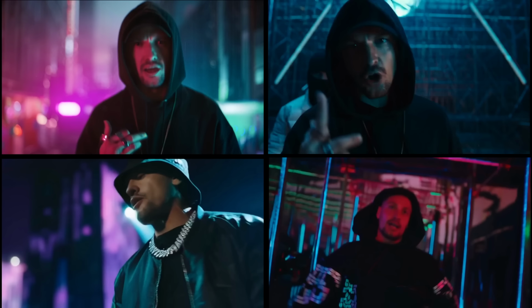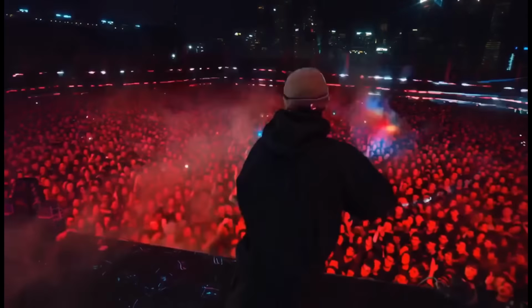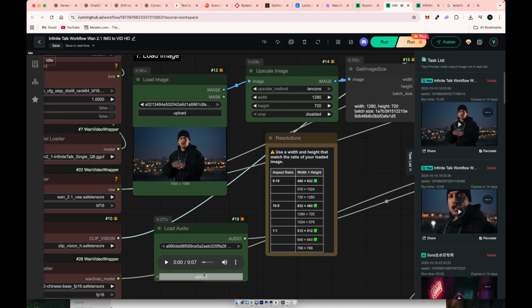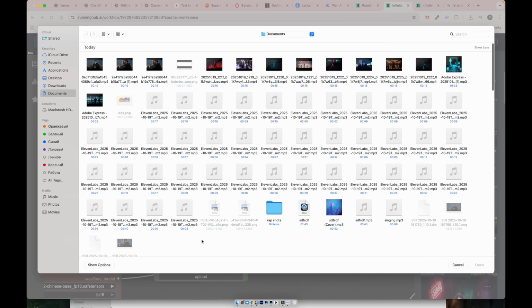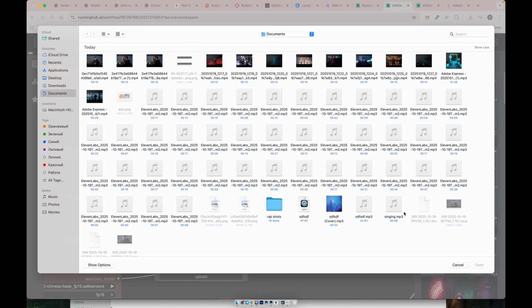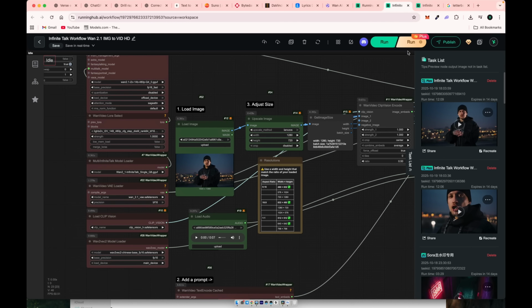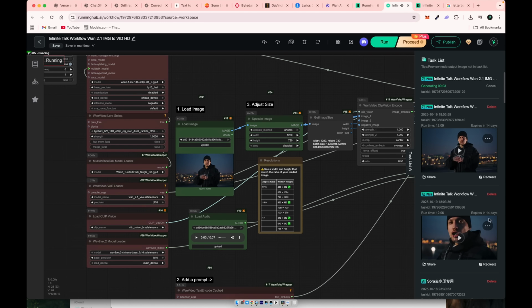Now take as many shots as you want directly from your Sora 2 video and repeat the same process, adding lip sync parts wherever they fit best. I also attached the free WAN workflow that you can run locally on your PC or RunningHub. If you're not sure how to use it, check out my previous tutorial on my channel. It walks you through everything step by step, from setup to generation. Now let's take a look at the result produced by the free workflow.